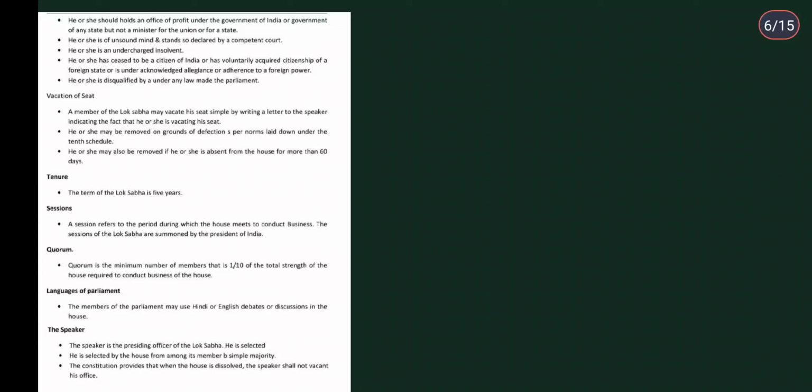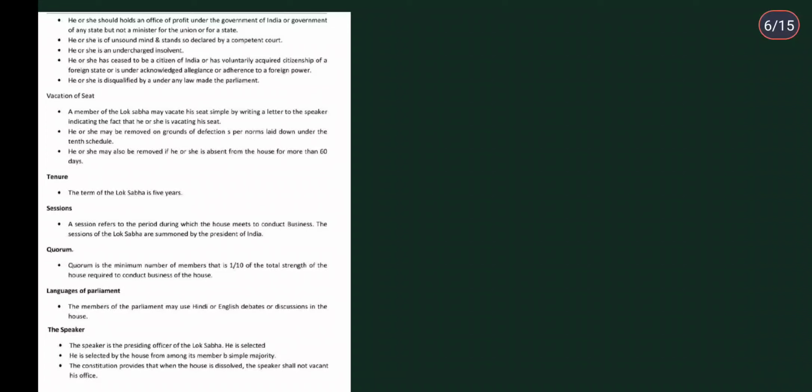He or she is disqualified under any law made by the parliament, okay? So if they are being disqualified by any other law that has been made, and according to that they are disqualified, then again they are not suitable for being a member of parliament, okay?